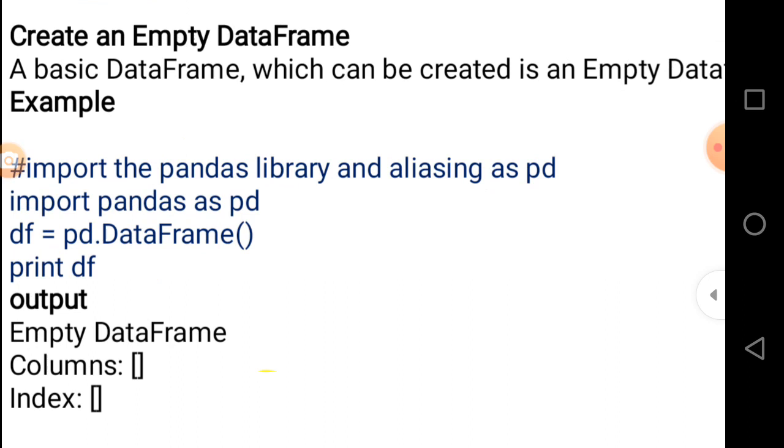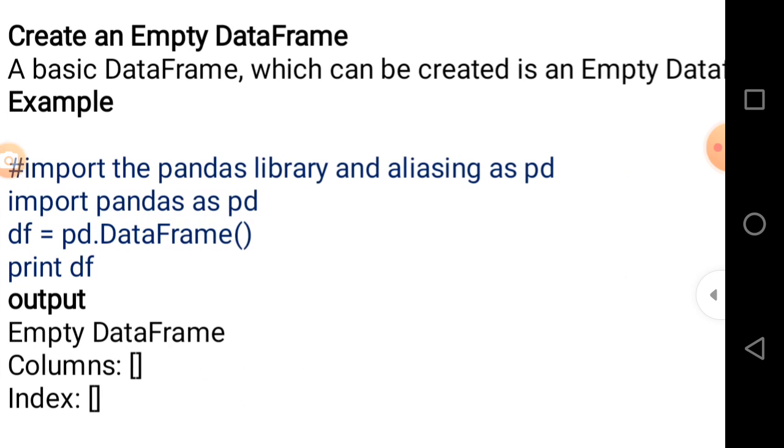First of all, import the pandas library, aliasing it as pd. So the first line is import pandas as pd. Again, pd is the alternative name of the Python library pandas. Import and as are keywords. Whenever we want to use pandas, we just write pd in place of pandas, and after that the dot operator, and then any function related to the pandas library.